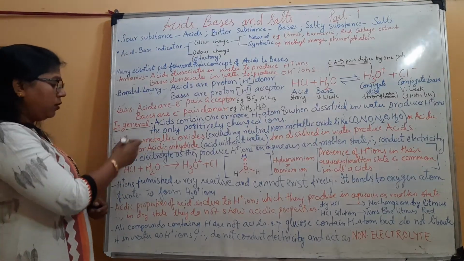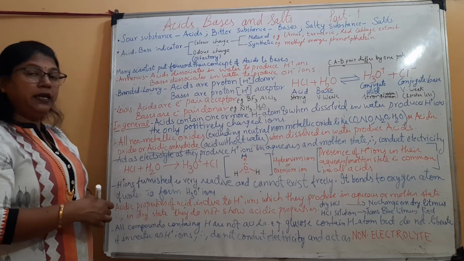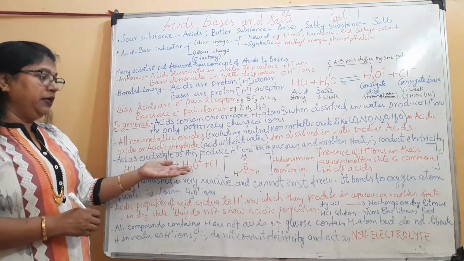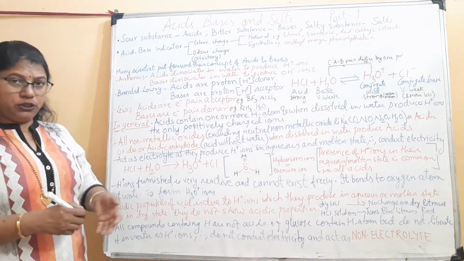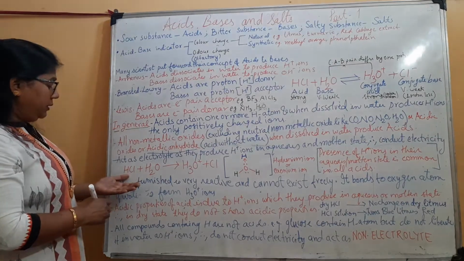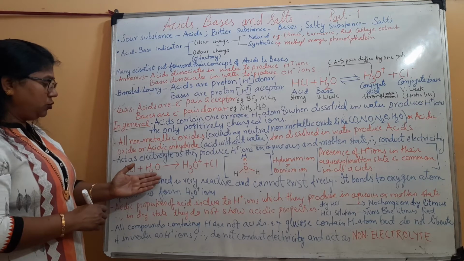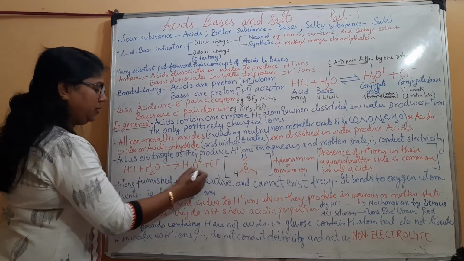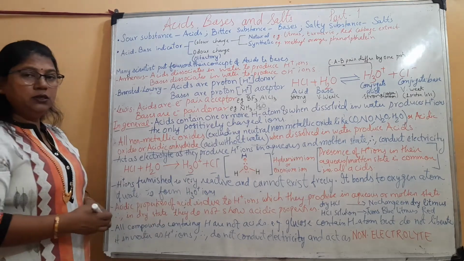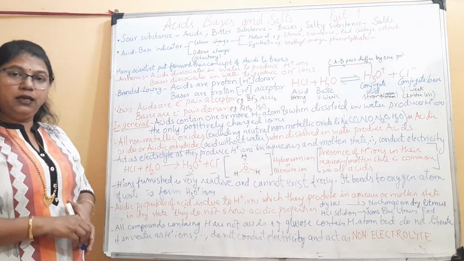Now, acids also act as electrolytes in aqueous or molten state due to the presence of H+ ions and thus show conduction. An example is HCl + H2O giving H3O+ + Cl-. So, these are the ions formed in the solution, and they are able to conduct electricity.